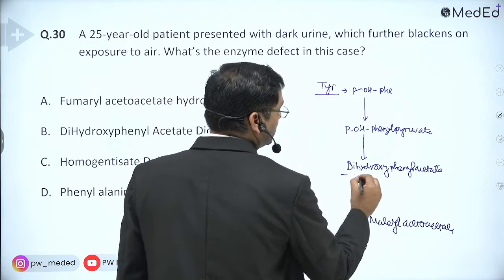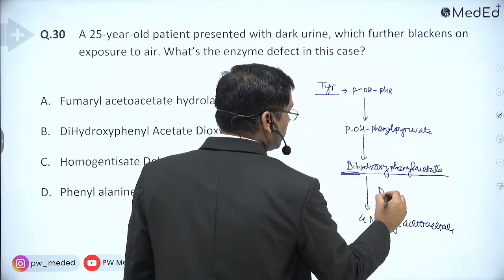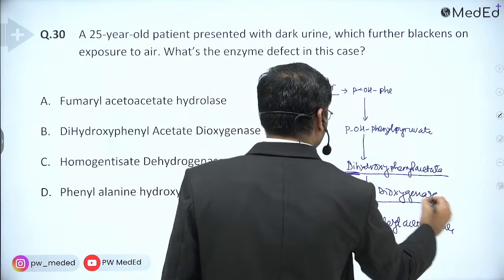So this is homogentisate, and dihydroxyphenylacetate dioxygenase or homogentisate oxidase.